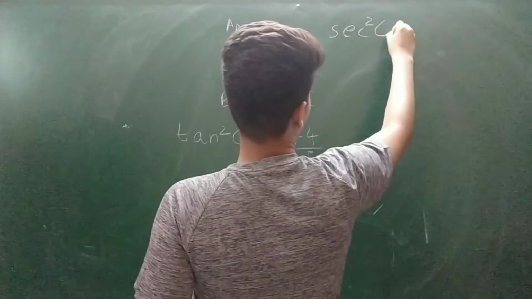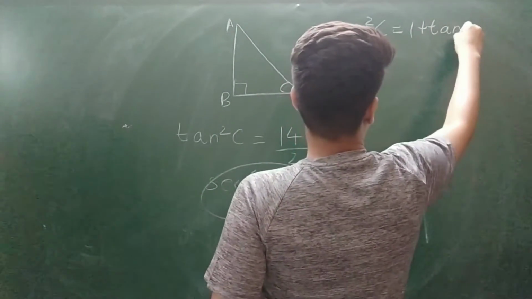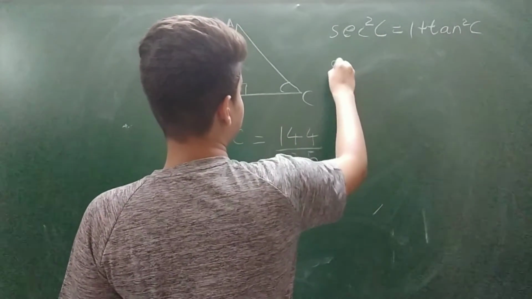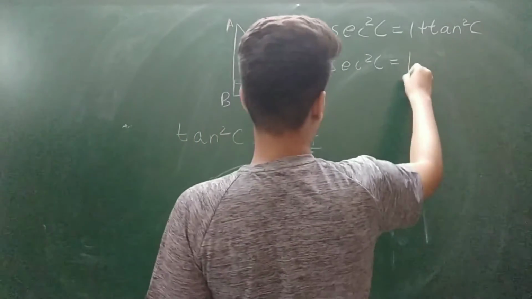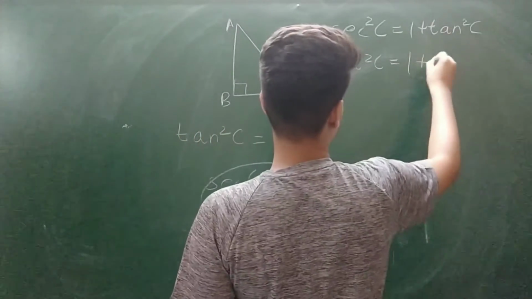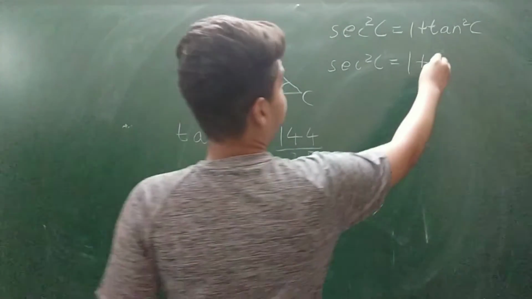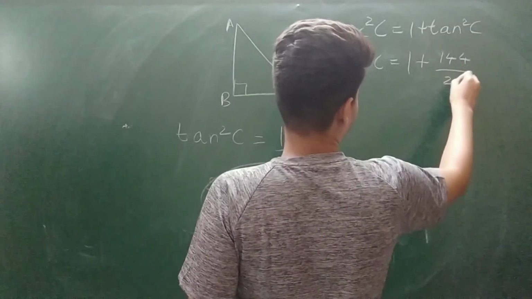Sec square C is equal to 1 plus tan square C, which means sec square C is equal to 1 plus tan square C, and we have 144 by 25.